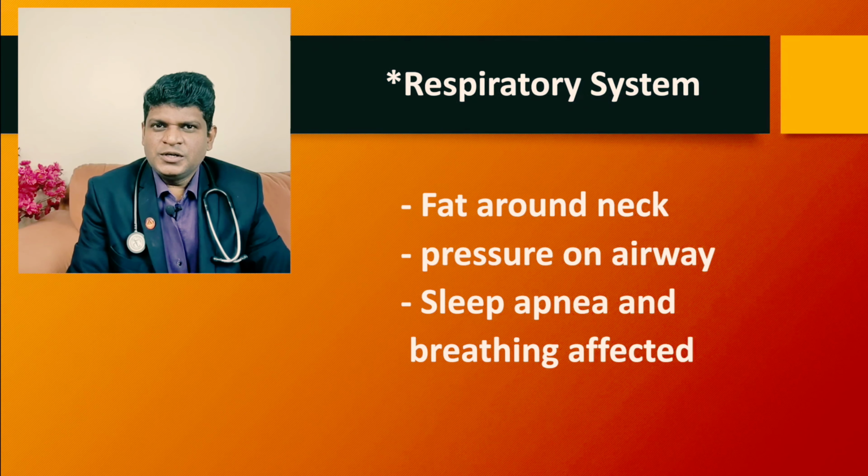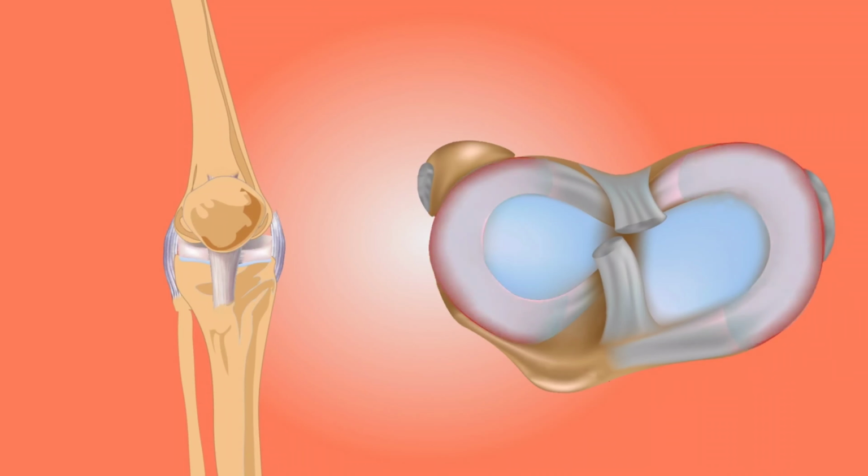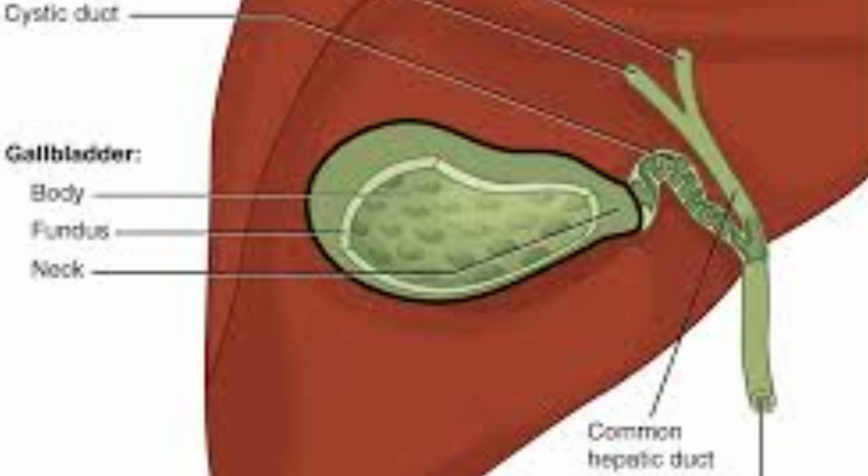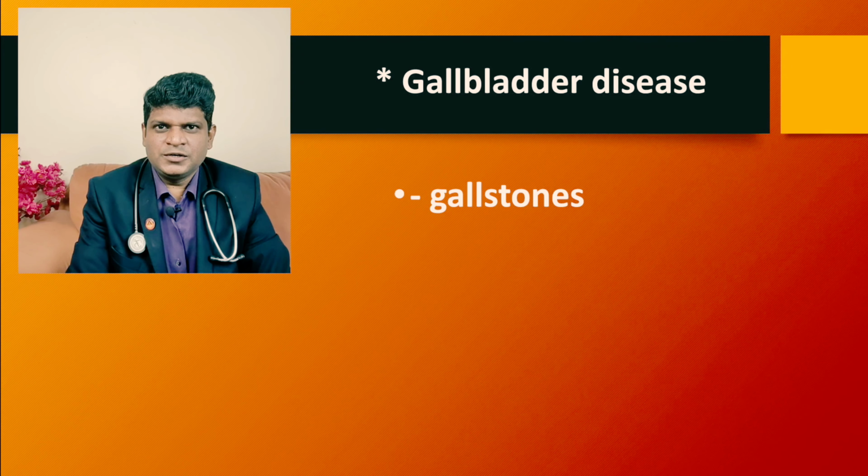Because of the excess weight on your joints, it leads to osteoarthritis and causes severe pain. Now in some patients gallbladder disease is also seen, like inflammation of the gallbladder, gallstones, cholecystitis, and because of that you may need gallbladder surgery, that is, your gallbladder needs to be removed if it is inflamed.